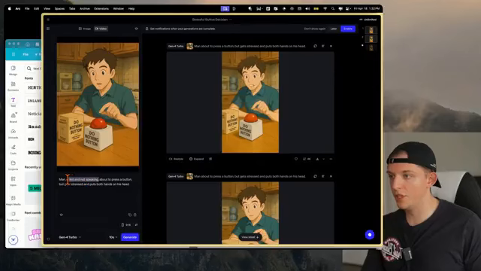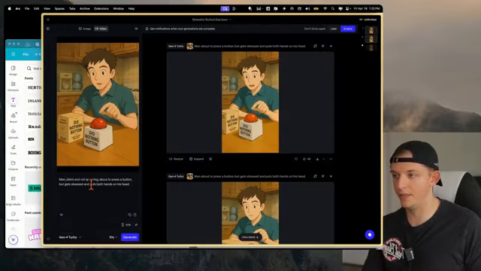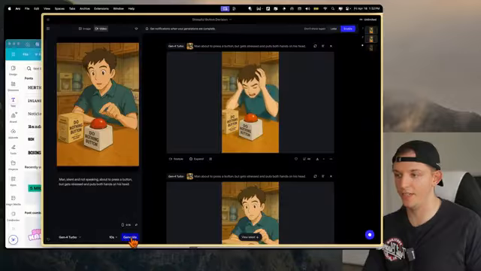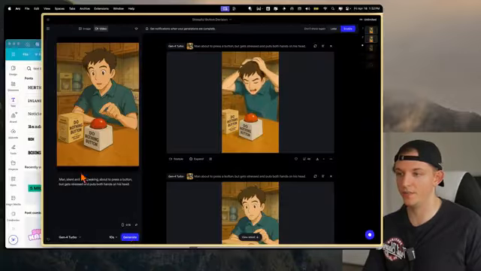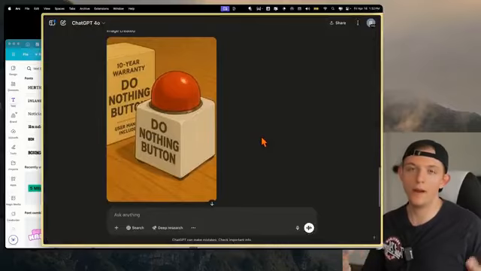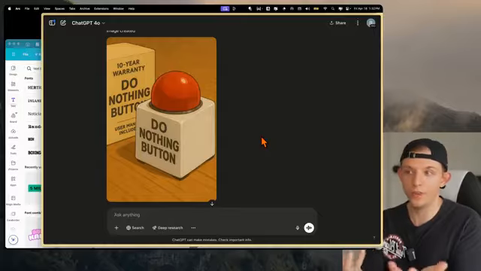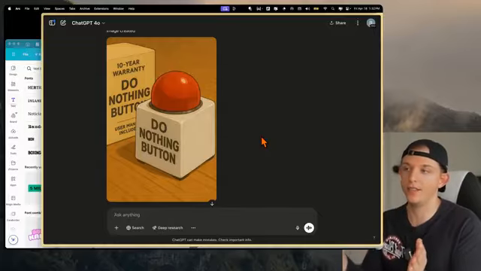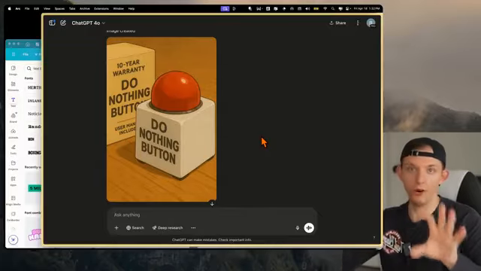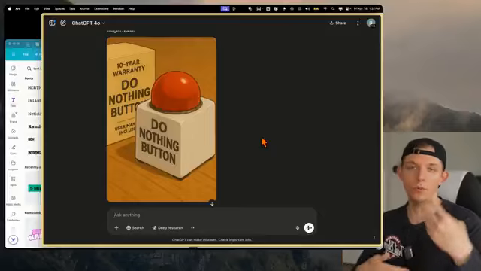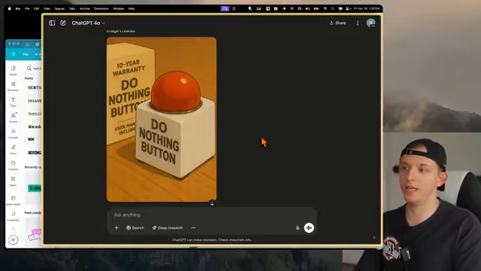So we can make an adjustment here. We go man, silent, not speaking, about to press a button, but gets stressed, puts both hands on his head. We can generate this image. And this is how I work with AI. You know, those videos are loading. So I'm going to go back to this ChatGPT page, and I have all these different tools open at the same time. So when one stops running, I'm actually going to go back to the other one.